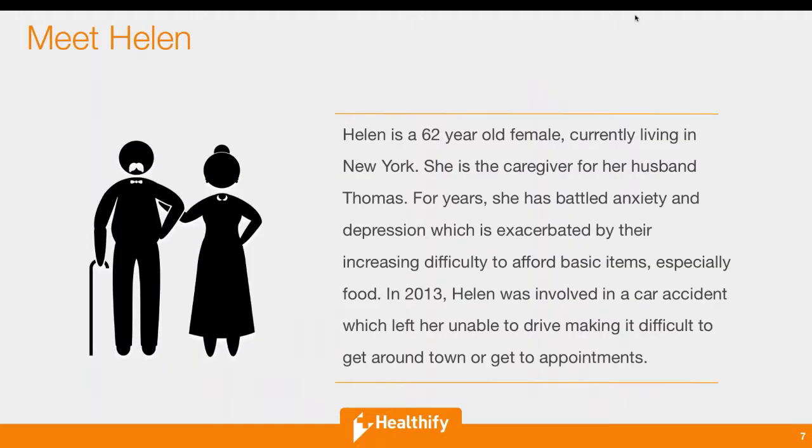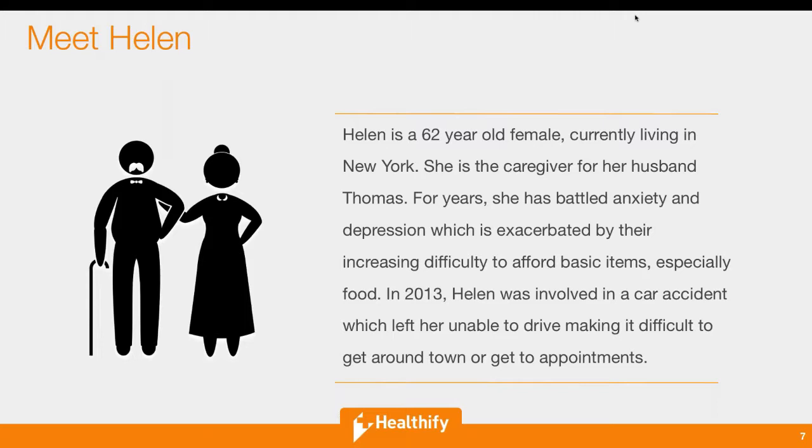So the best way to think about Track is in a scenario where you'd actually be looking to make a referral. So we've got this fictitious character. Her name's Helen. So allow me to tell you this quick story. Helen is a 62-year-old female currently living in New York. She's the caregiver for her husband, Thomas. And for years, she's battled anxiety and depression, which is exacerbated by their increased difficulty to afford basic items, especially food. Now, in 2013, Helen was involved in a car accident, which left her unable to drive, making it difficult to get around town or to get to appointments.